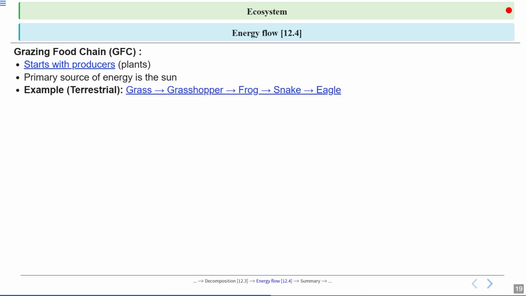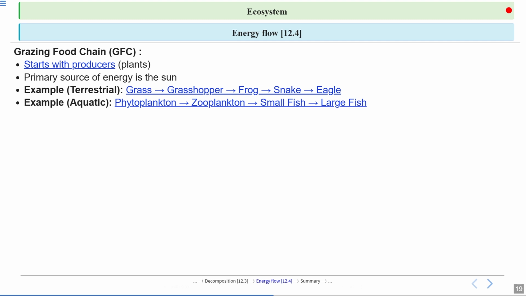For example, on land, grass gets energy from the sun. Then a grasshopper eats the grass, a frog eats the grasshopper, a snake eats the frog, and finally an eagle eats the snake. In water, it starts with tiny phytoplankton, which are like the grass of the ocean. Then it moves to the zooplankton, then small fishes and large fishes. So this shows us how energy flows step by step through different living things in both land and water environments.